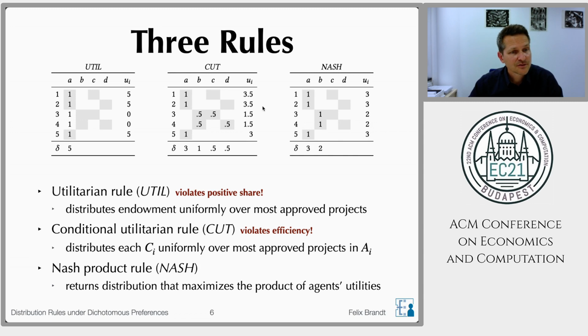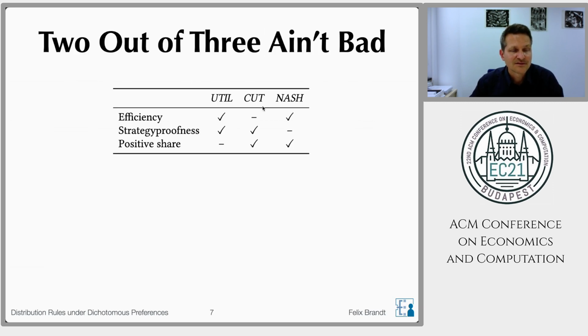Okay, so the Nash product rule satisfies positive share, and it also satisfies efficiency, but unfortunately, it violates strategy proofness. So that's not the case for this example, but you can construct examples where the Nash rule violates strategy proofness, and that was actually done first by BMS in 2005. So in a nutshell, we have 3 different rules, and we have 3 axioms, and each of the rules violates exactly one of the axioms. And that, of course, begs the question whether there is a rule that satisfies all 3 of these axioms.